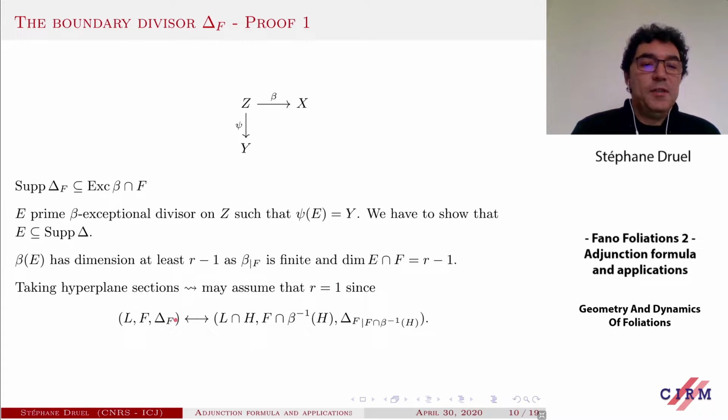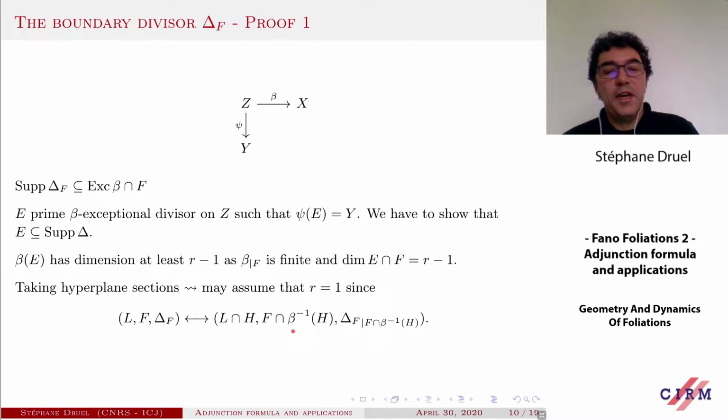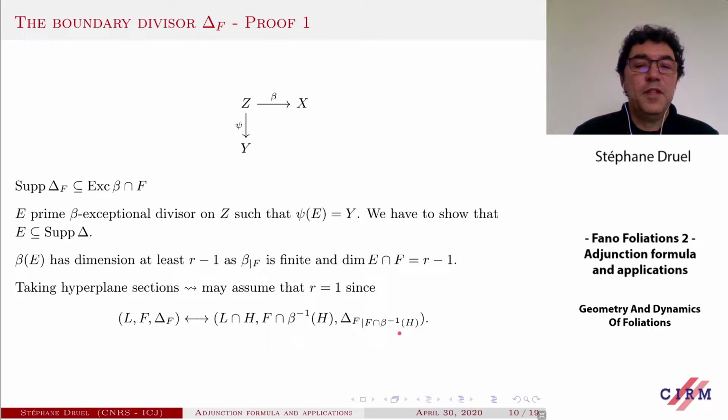Now, taking an appropriate section, transform the triple, the leaf, the normalization, and the boundary into the intersection of L with H, the intersection of the normalization with the inverse image of H, and now the new boundary is just the boundary of F restricted to this inverse image. So this more or less explains why we can assume that in fact the rank is 1. If you are able to prove that the intersection contains the intersection of E with H for any H, this will imply that E is contained in the support of delta.